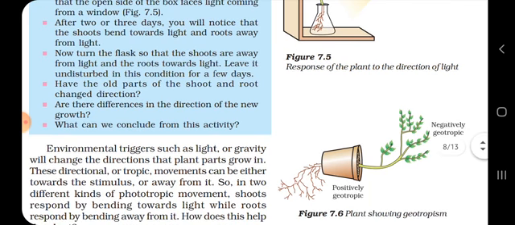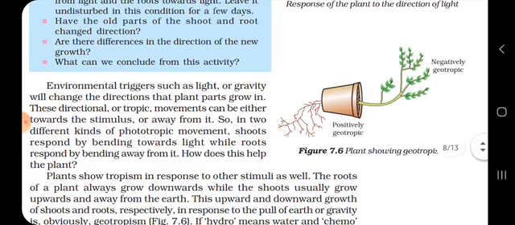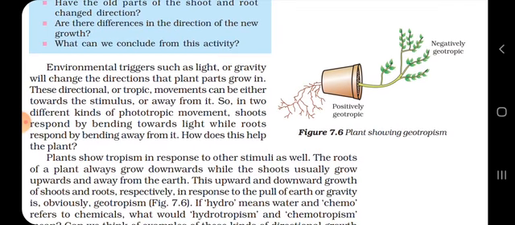There are various types of tropism through which plants are attracted, and various forms of attraction are created. Environmental triggers such as light and gravity will change the directions that plant parts grow in. These directional or tropic movements can be either towards the stimulus or away from it.